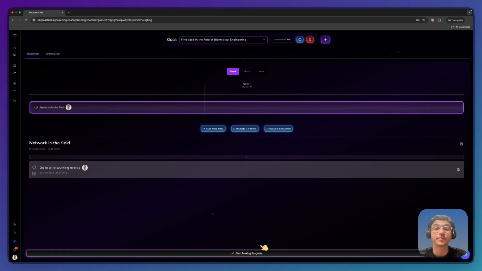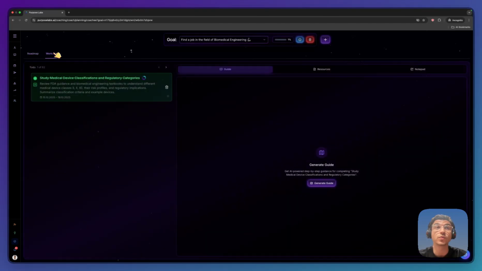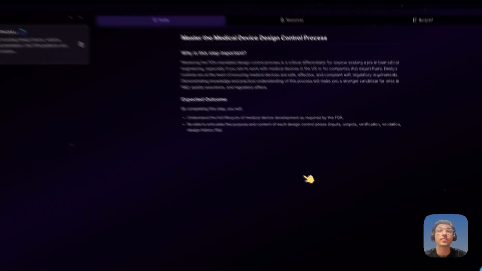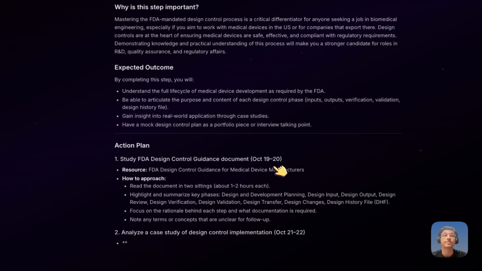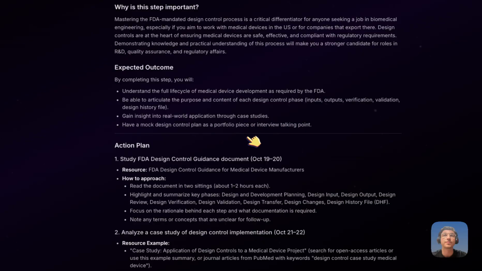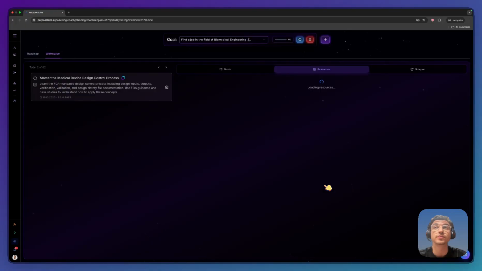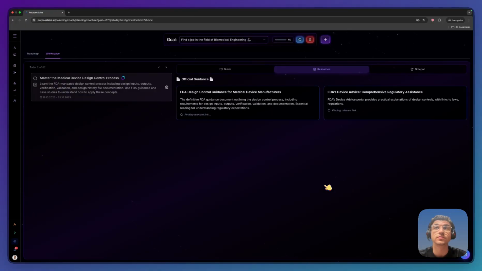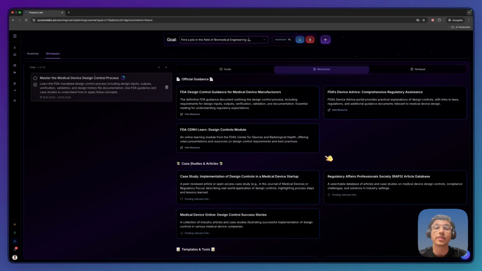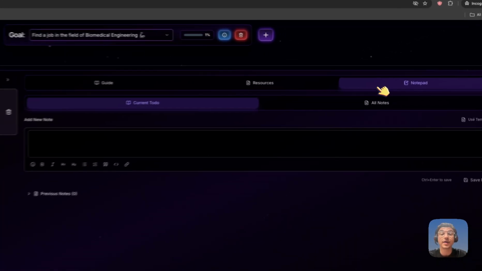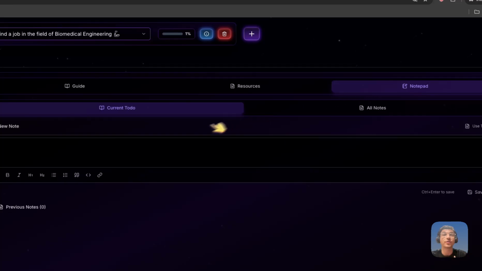Finally, the planning dashboard includes a workspace where your coachees can get a guide for each of these steps, as well as find the relevant resources to each of these to-dos. These also include specific links that they can follow. Finally, in the notepad, they can keep track of their progress by adding notes they learned by working on each of these tasks.